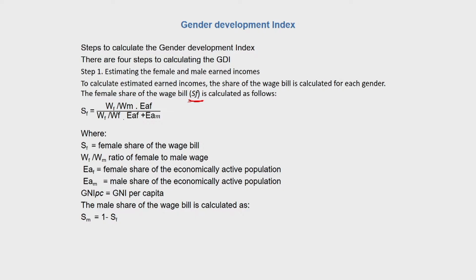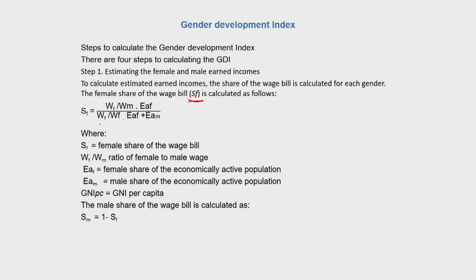The share of wage bill is nothing but the total amount of wages that accrue to the female population when we take the entire economically active male and female population into account. So the female share of the wage bill is given by this formula, which is WF by WM into EAF divided by WF by WM into EAF plus EAM.